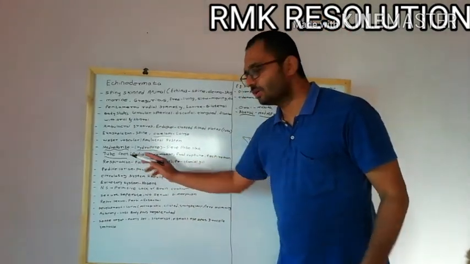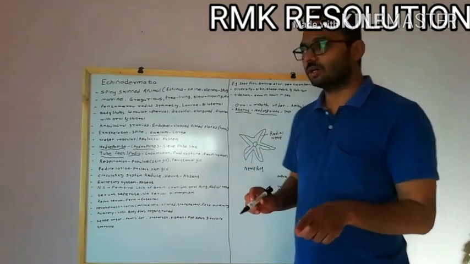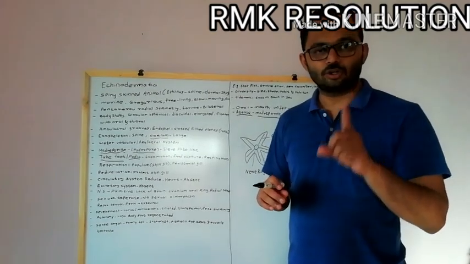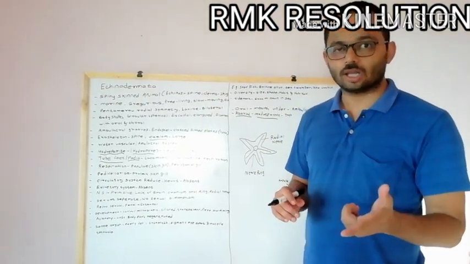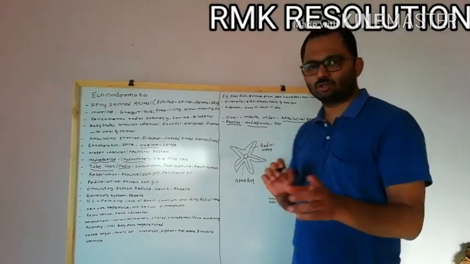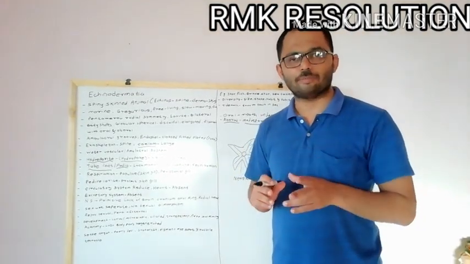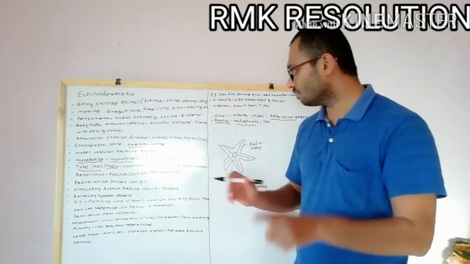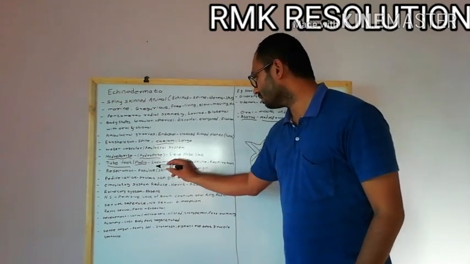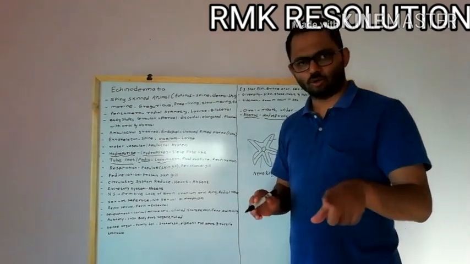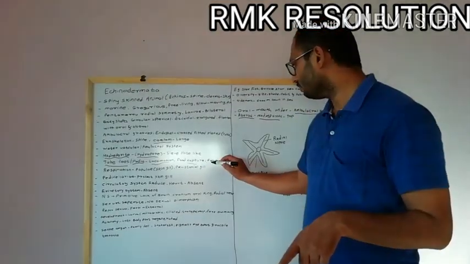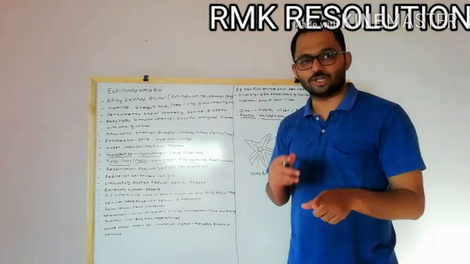So these tube feet arise from the ambulacral grooves. Where are the tube feet present? Tube feet are present at the oral end, and they come from the ambulacral grooves. There are 2 to 3 rows of ambulacral grooves, and from these grooves the tube feet arise. Tube feet are useful for locomotion, sometimes food capturing, and also for respiration.